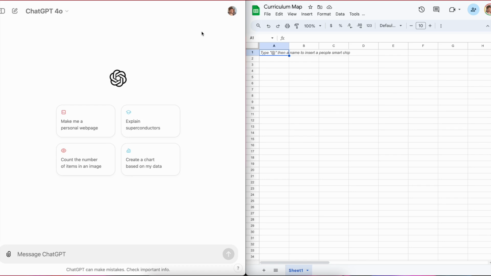Probably one of the best use cases for AI or using an LLM in education, especially if you are a teacher, a lesson planner, a curriculum designer, or whatever. We're going to create a scope and sequence or a curriculum map or whatever you want to call it using ChatGPT. And there's a specific way that you can do this to make it really robust.